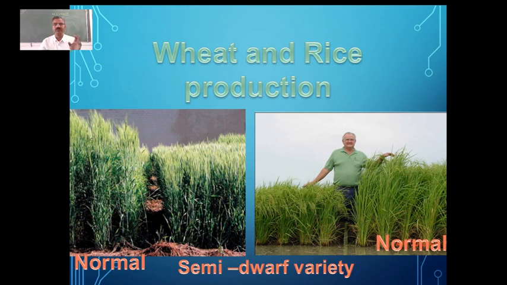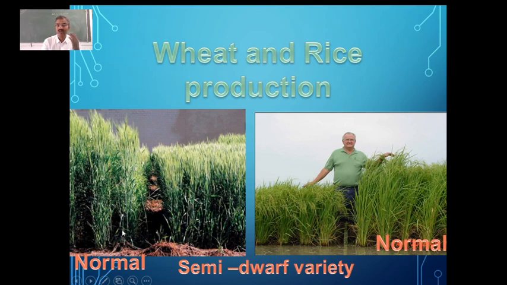And because of the research which was done, they started developing semi-dwarf varieties. You can just have a look at this one. This is the normal variety which they were growing earlier. This is the normal variety of rice, and this is the normal variety of wheat. You can look at the height.